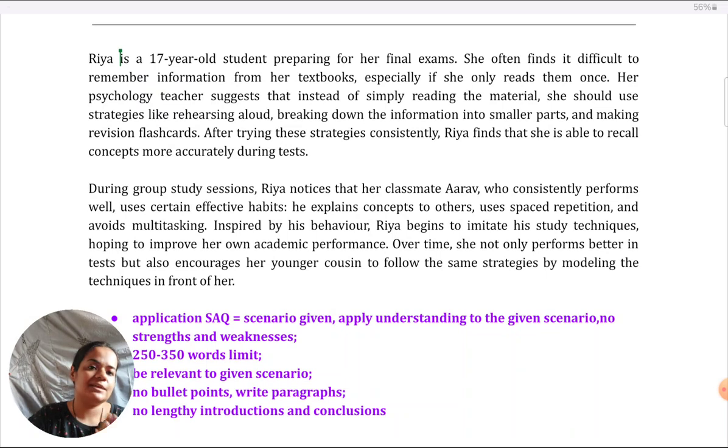During group study sessions, Ria notices that her classmate Araf, who consistently performs well, uses certain effective habits. He explains concepts to others, uses spaced repetition, and avoids multitasking. Inspired by his behavior, Ria begins to imitate his study techniques, hoping to improve her own academic performance. Over time, she not only performs better in tests but also encourages her younger cousin to follow the same strategies by modeling the techniques in front of her.